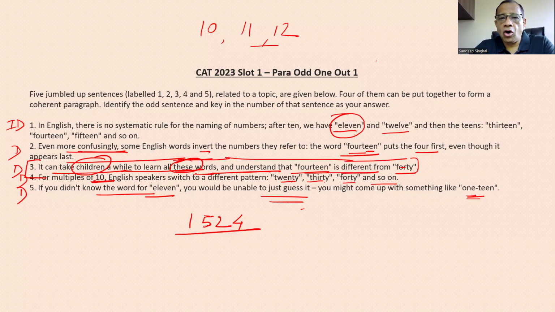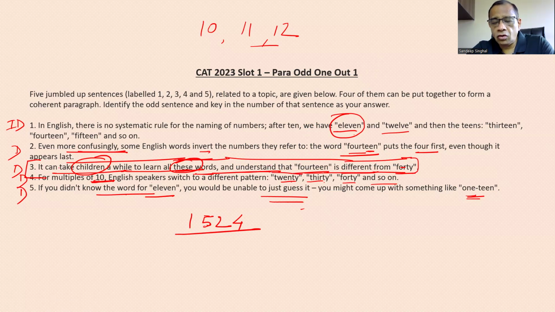So now para odd one out questions are more difficult. If you ask me कि सारे जो questions होते हैं दिए गए इसमें सबसे difficult कौन सा होता है, तो I would easily say that para odd one out is more difficult because sometimes things are very close and it is difficult to identify because it also looks to be related to the rest of the sentences. तो ये एक तरह से related है.